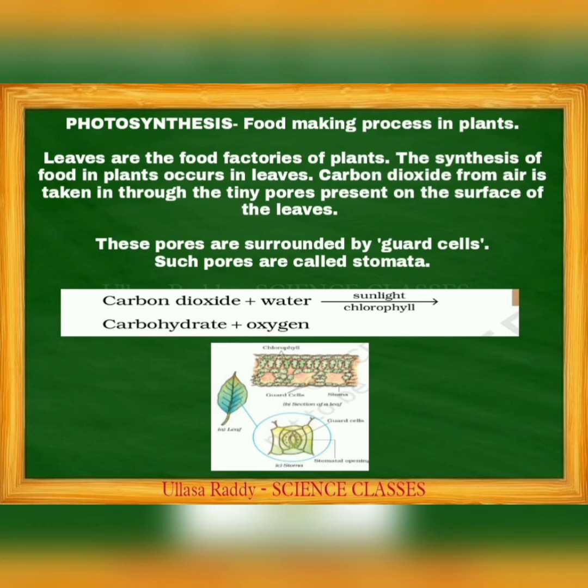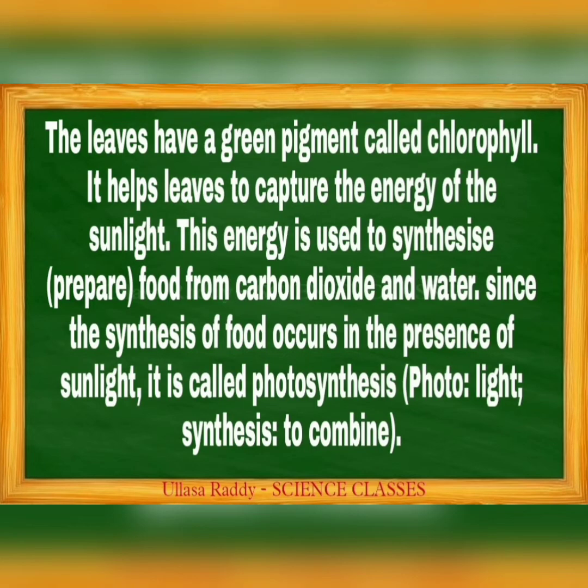In this diagram, you observe the leaves; on the surface of the leaves are the chlorophyll, the guard cells, and the opening structures called stomata. The leaves have a green pigment called chlorophyll. It helps leaves to capture the energy of the sunlight. You already know why leaves are green: it is because chlorophyll is present in them. Then this energy is used to synthesize food from carbon dioxide and water.